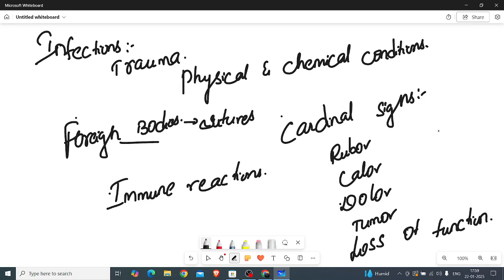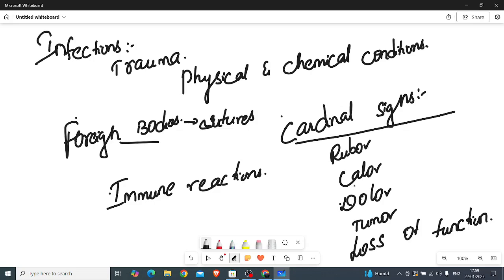Here, what happened is that these cardinal signs are mainly seen in the acute inflammation process. Rubor means redness. We may call it hyperemia. If we observe for some inflammatory candidates, this rubor indicates there is increased blood circulation to that particular area, meaning hyperemia.